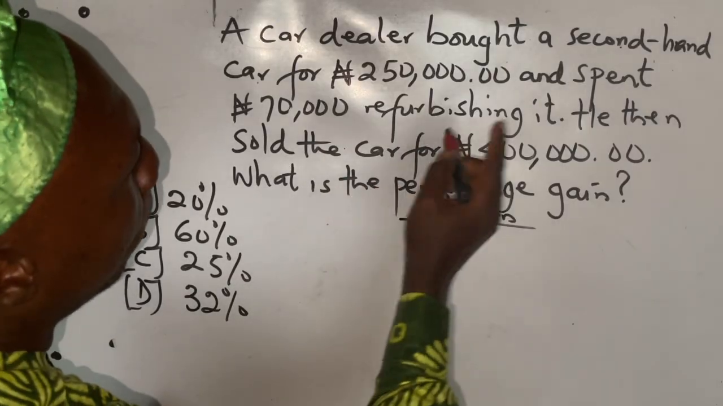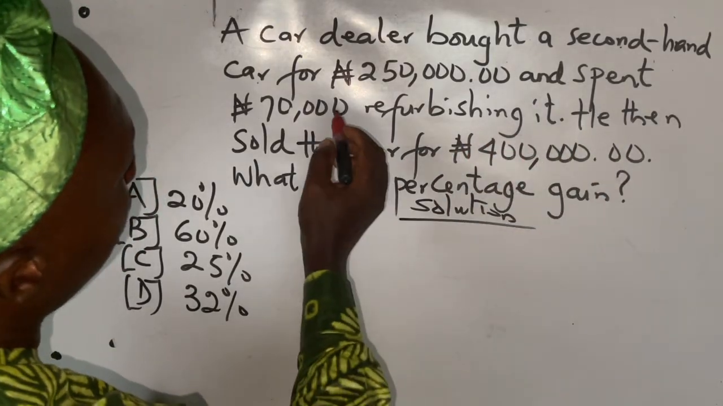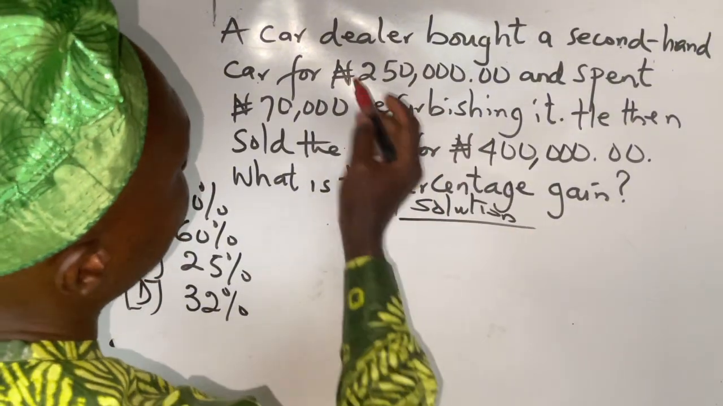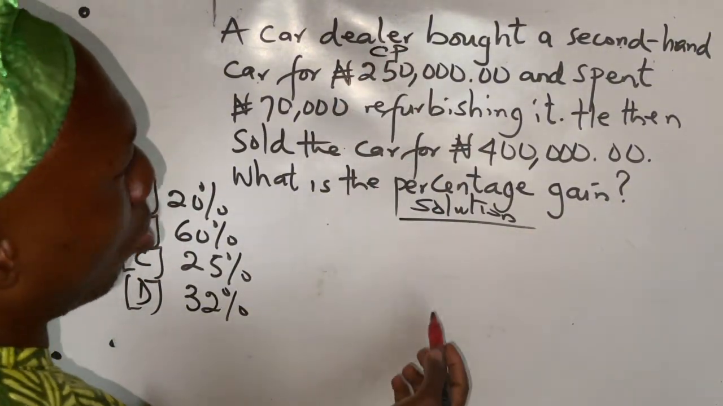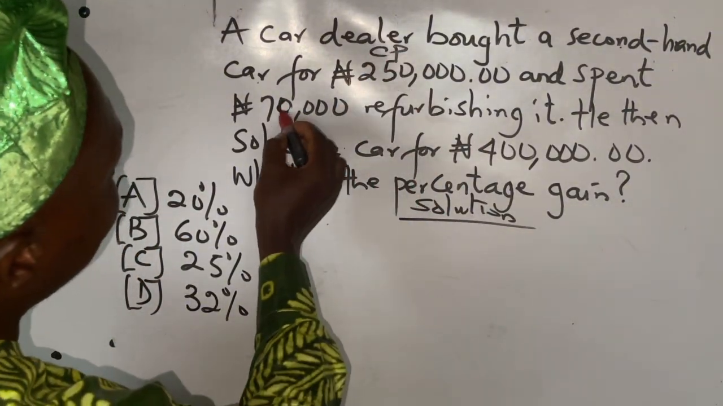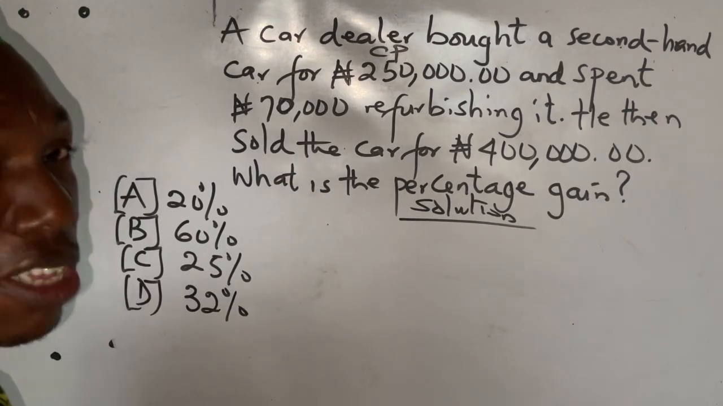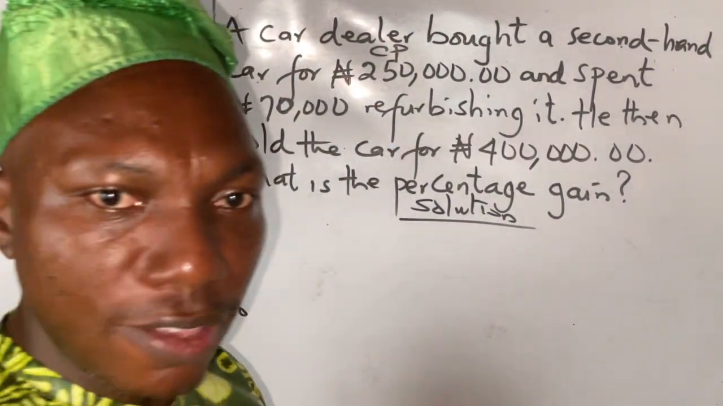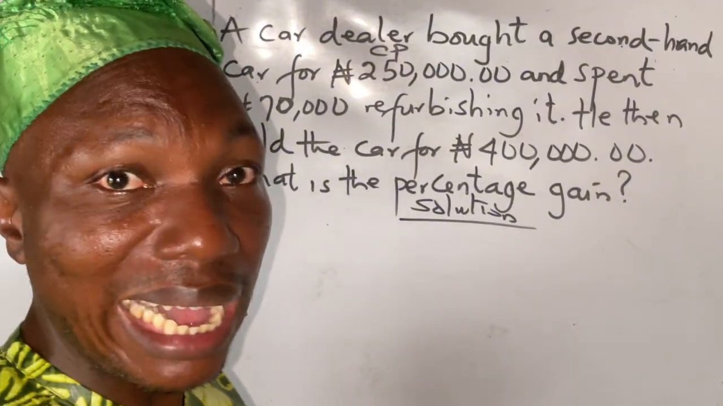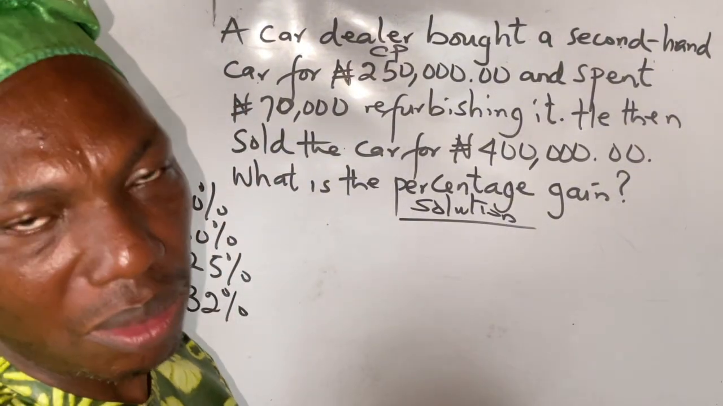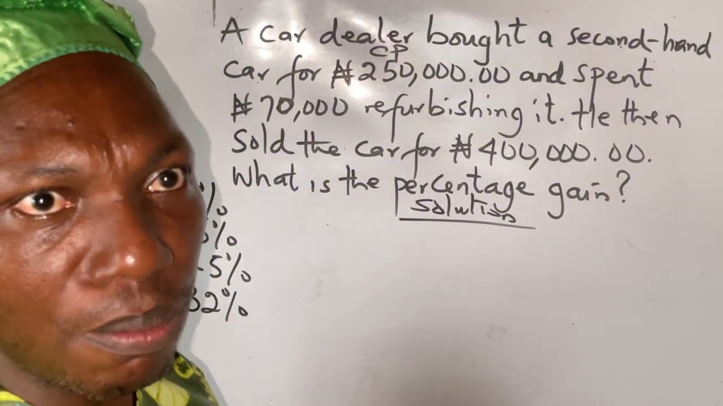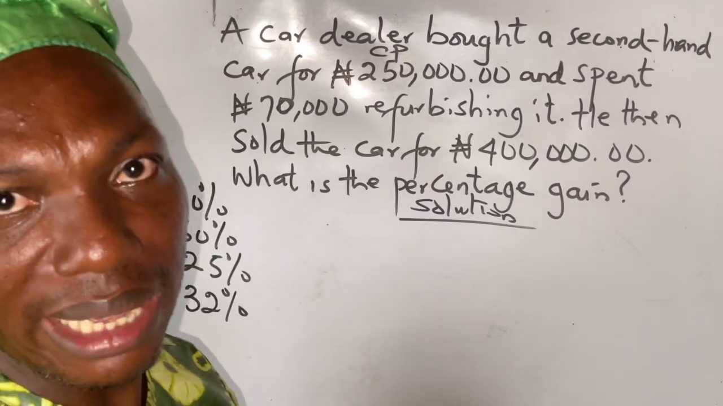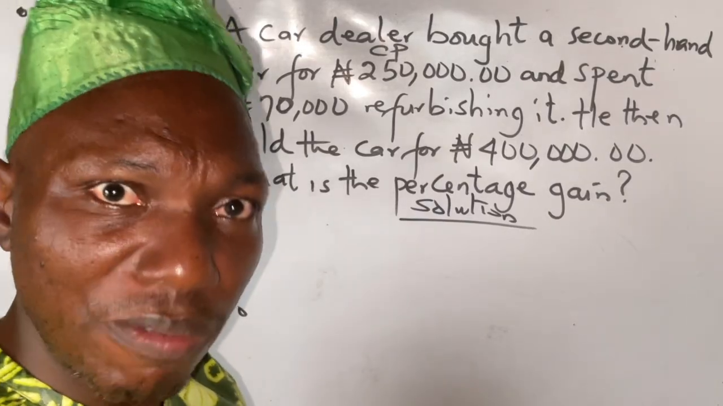A car dealer bought a second-hand car for... anytime you see the word bought, it means that is the CP, that's the cost price, and spent 70,000 naira refurbishing it. If you are a businessman, you have spent 250,000 naira to buy the car, and you paint or you remove every worn out tire, and the car looks very neat.